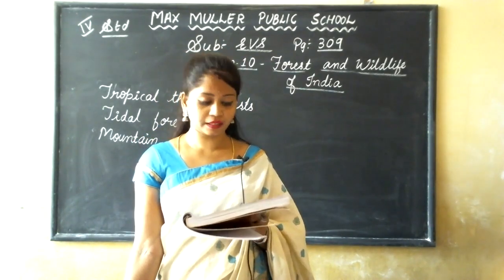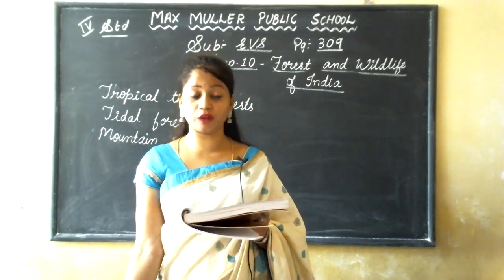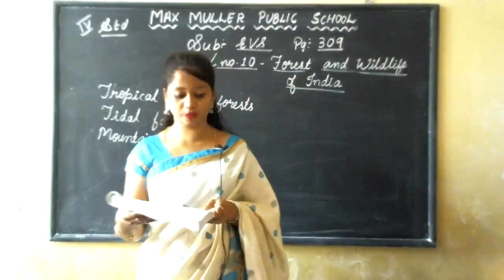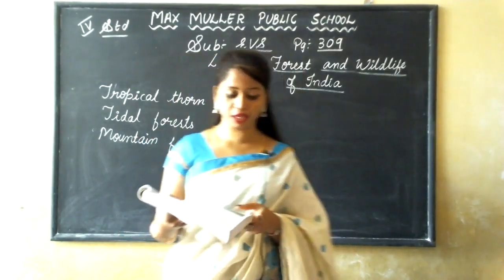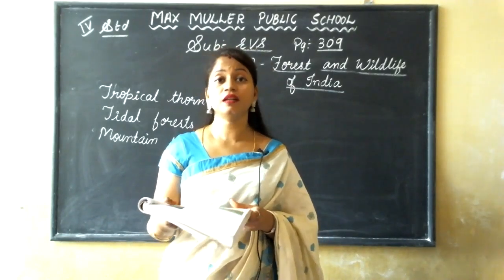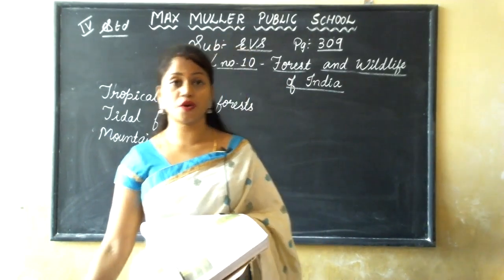Babul, ber, kikar and neem are the main trees of these forests. The main trees of these forests, which are those? Babul, ber, kikar and neem. These are the main trees of these tropical thorn forests.